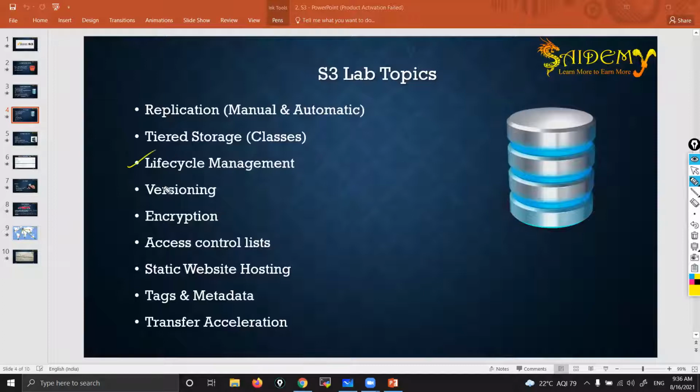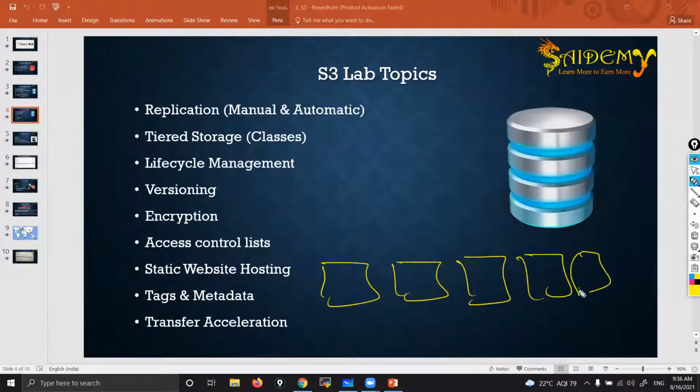Then what is life cycle management? See, what we do in life cycle management is use the tiered classes, those tiered storage. Let me explain. These are different classes: S3 Standard, Standard IA, One Zone IA, Glacier Deep Archive. In life cycle management, we can link all these things. We can connect them. So what is the advantage?